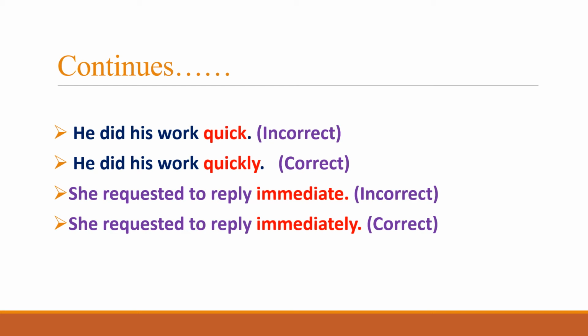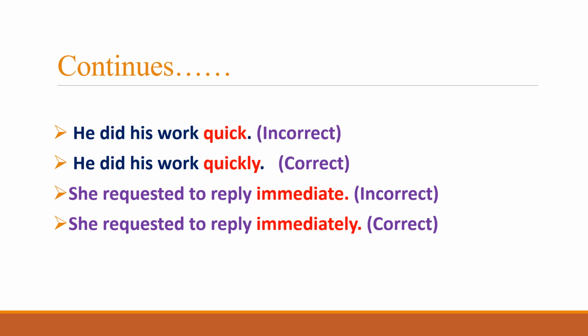So "he did his work quick" is incorrect because of using an adjective with a verb. The correct sentence for this is "he did his work quickly", because quickly is an adverb and it adds to the meaning of the verb work. So this is a correct sentence. "He did his work quick" is a wrong, incorrect sentence. "He did his work quickly" is a correct sentence because it uses an adverb to qualify a verb.